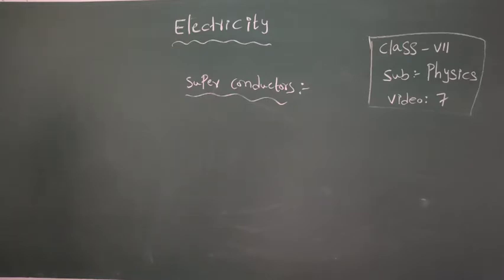The particular temperature at which the resistance of a conductor becomes zero, that is, it does not offer any resistance to the passage of electric current, is called the critical temperature. The phenomenon is called superconductivity, and this conductor itself is called a superconductor.